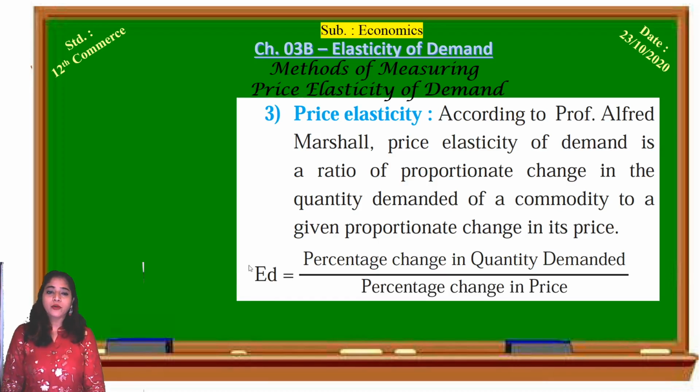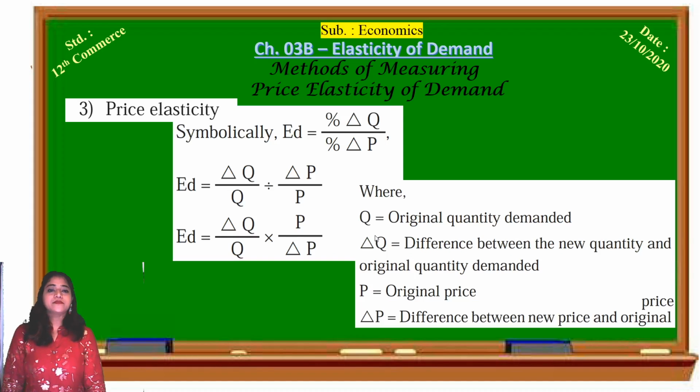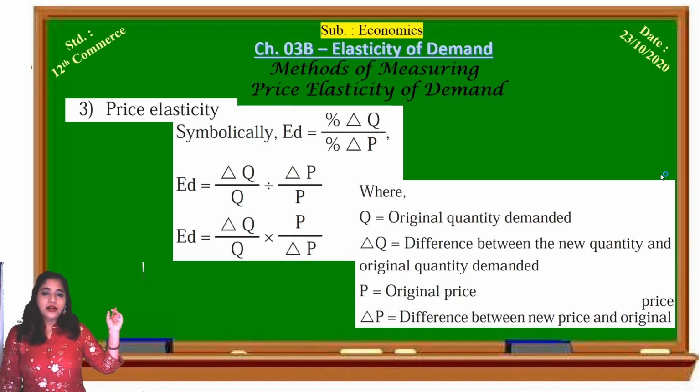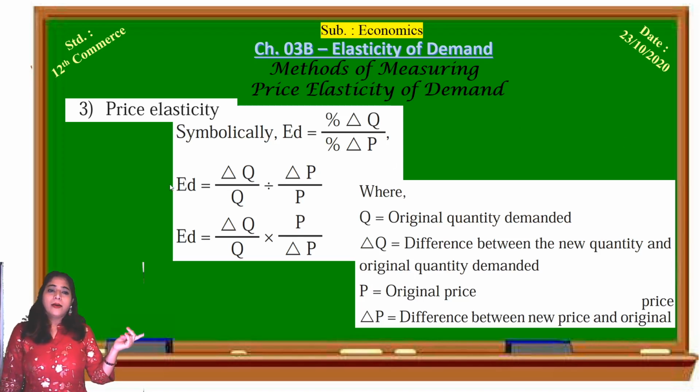What is the formula of calculating elasticity of demand? Elasticity of demand is equal to percentage change in quantity demanded upon percentage change in price. So how is it symbolically shown? Elasticity of demand is equal to percentage change in quantity divided by percentage change in price.